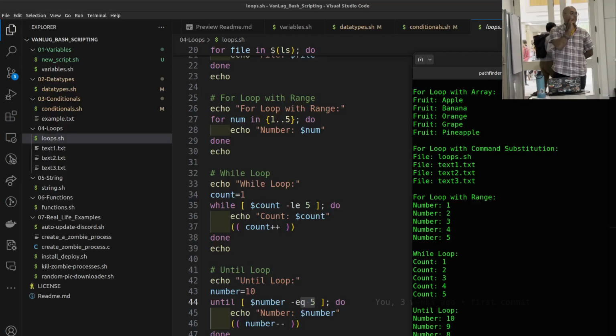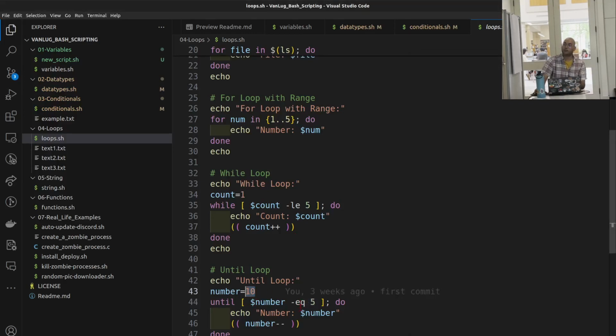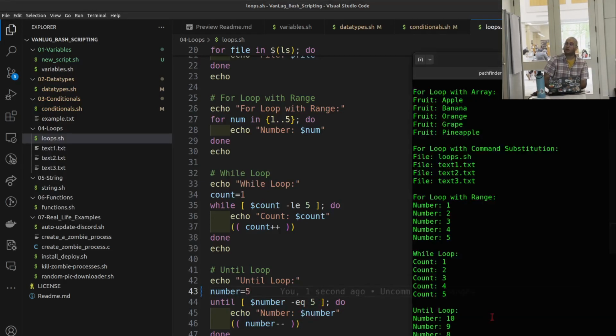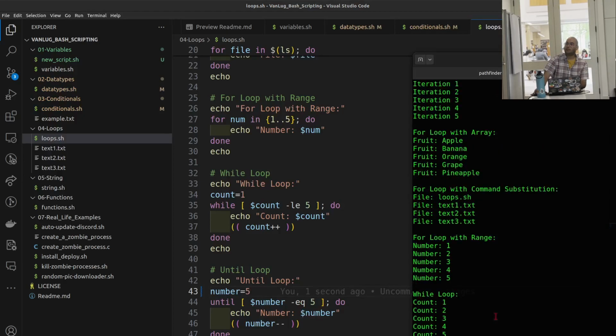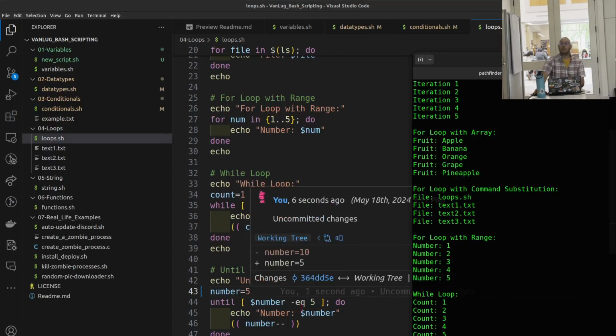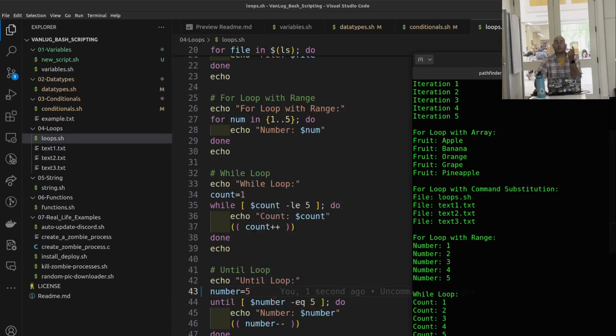So you can change line 43, set the initial value of number to 5, then we can erase. I'm sure that it's not gonna run this loop. But let's see. Yeah, nothing prints out. So I don't think it goes to the block first. It checks the condition anyway. It doesn't matter until or while. It always checks the conditions.